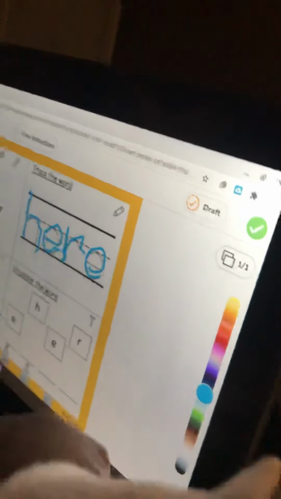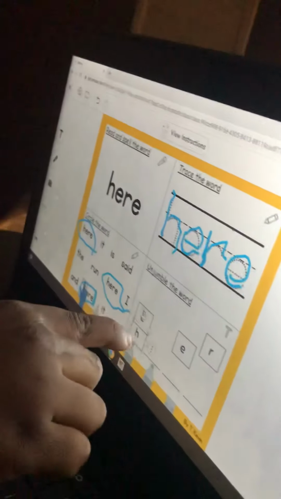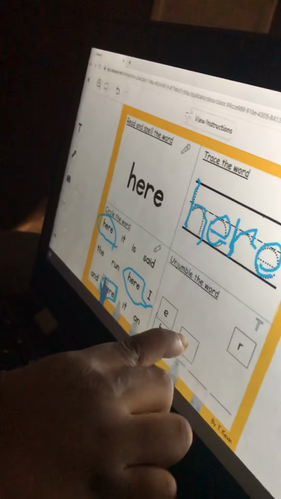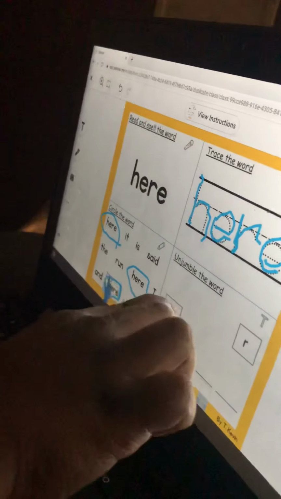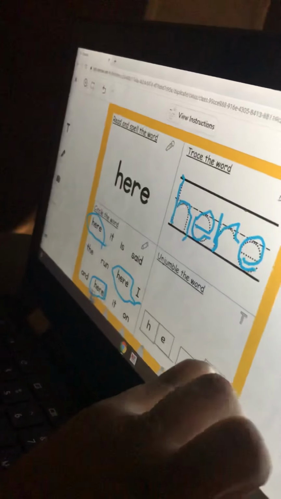Now you're going to unjumble the word. So what letter goes first when you spell here? H. And how does the letter H sound? Great. And what's next? E. And then what's next? R. And then E. And that spells? Here. Great. And we're turning that one in, guys.